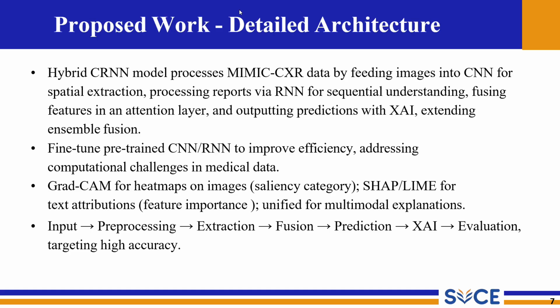The CNN branch is fine-tuned with a ResNet model, and for the RNN, which takes the text input, an LSTM is used. We combine these with an attention layer, with an explainable AI layer over this, which will give you a properly evaluated output.